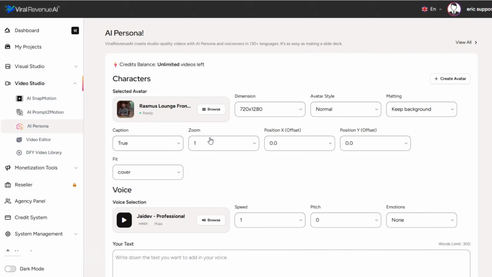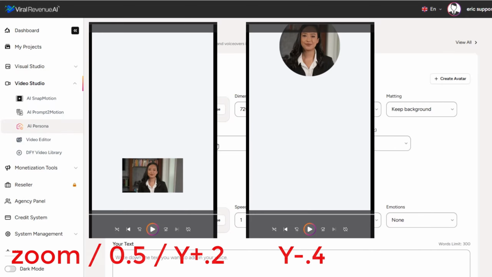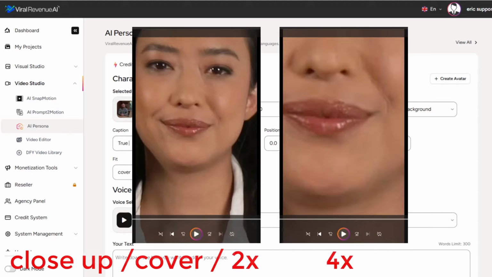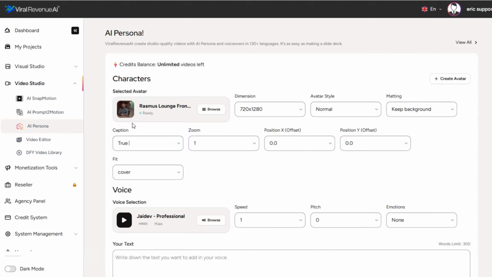These next 3 settings are ones that you could experiment with, depending on if you want the avatar to appear in a certain part of the video frame, like the lower left corner or the top right corner, or you want to make them smaller or bigger in the frame. In this case, it's just going to be a talking head video of Rasmus, so I'm going to leave the zoom at 1 rather than making it smaller or larger. And I'm going to leave the position centered.